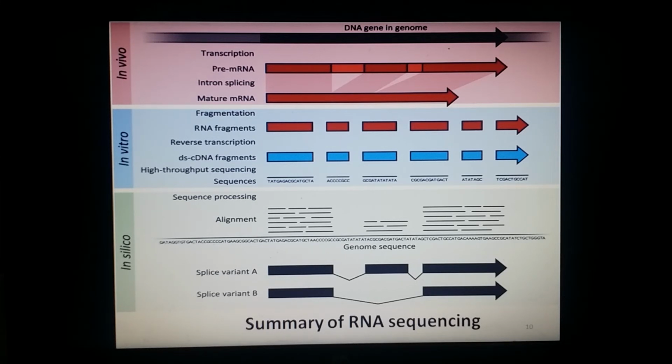The data obtained can be used to annotate where expressed genes are and their relative expression levels, and to determine any alternative splice variants. So this is how RNA sequencing is done.